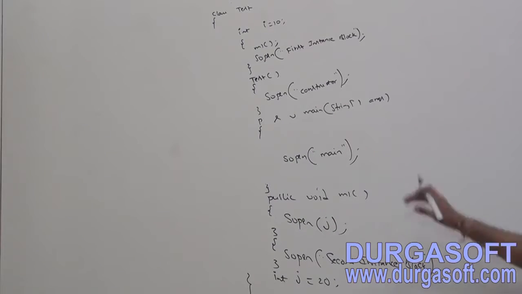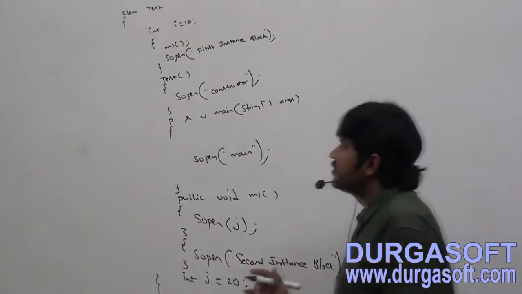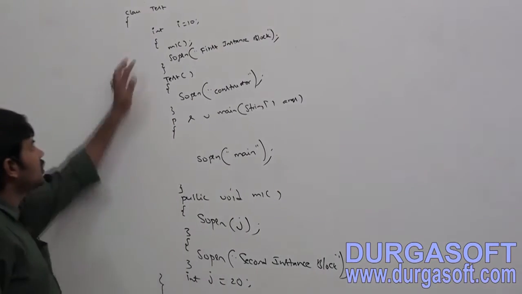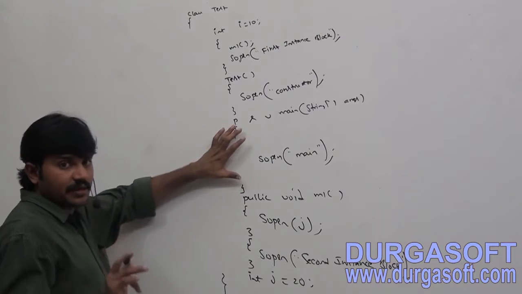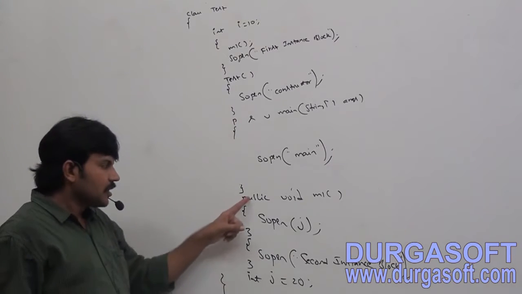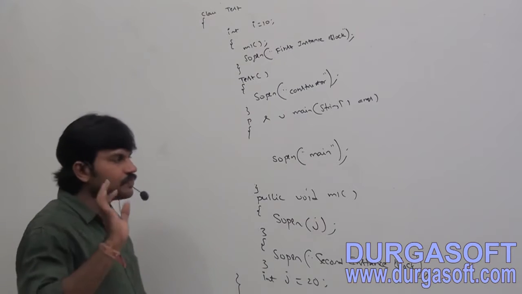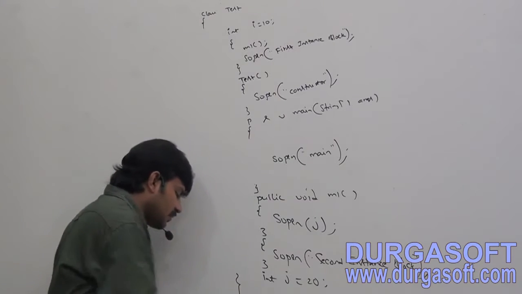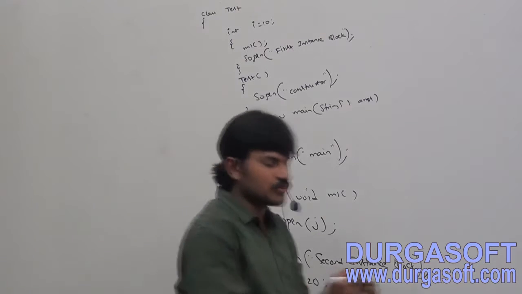So are you getting the thing right? Class Test: everything is instance. Instance variable, instance block, constructor, main method. Main method is static, but only that one is required. Next, instance method, instance block, int j = 20. Now my target is, sir, I want to run this code.